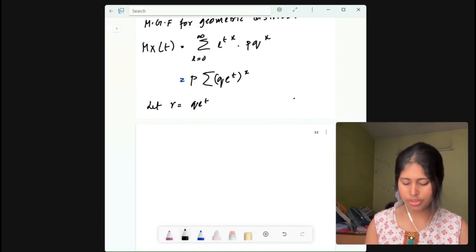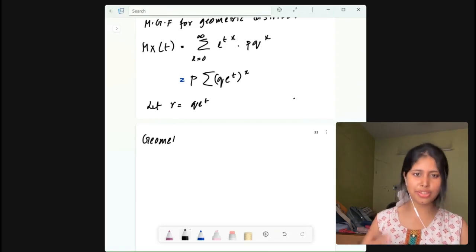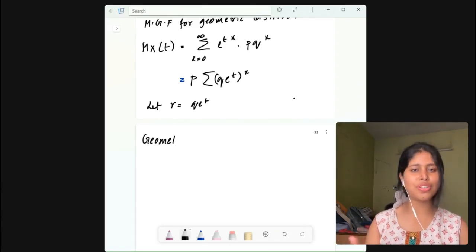Now see, what is the geometric series? If you have forgotten this part, then please write it down so that you do not have to memorize it again.